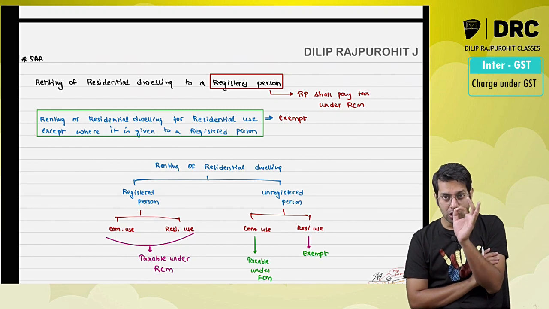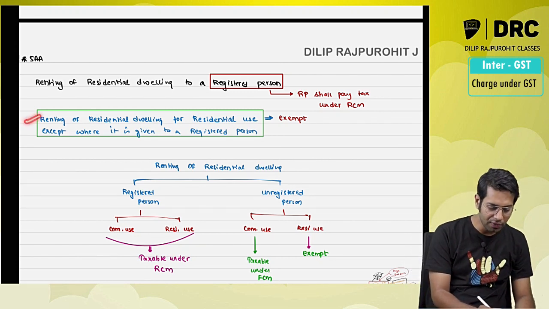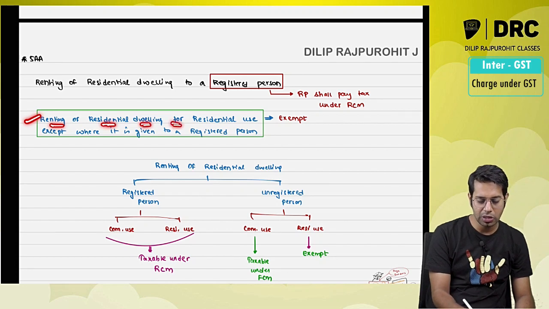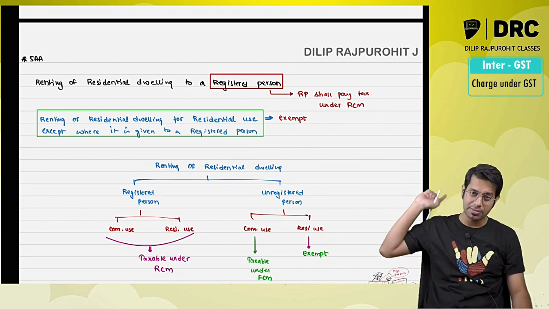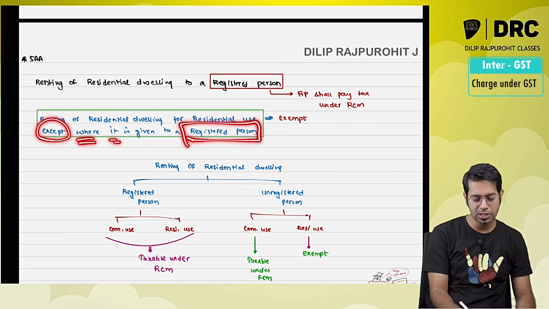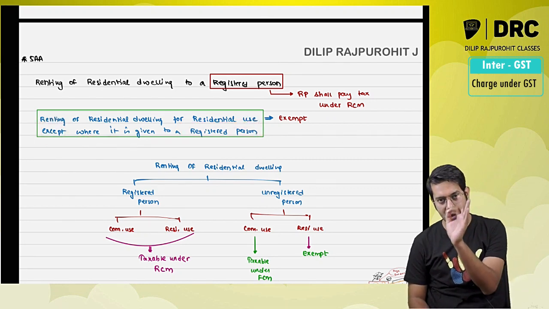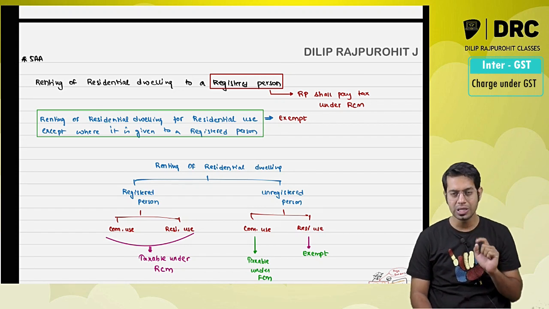Renting of residential dwelling for residential use is exempt under GST law, except when it is given to a registered person. So that is a new line which is added in your exemption chapter. In your exemption chapter, they have added this line, except when it is given to a registered person. So renting of residential dwelling for residential use is exempt.